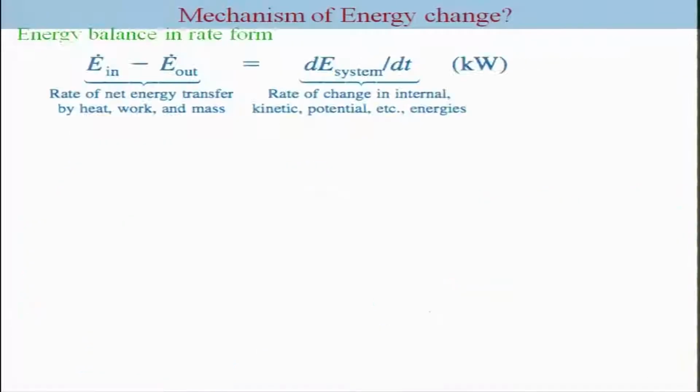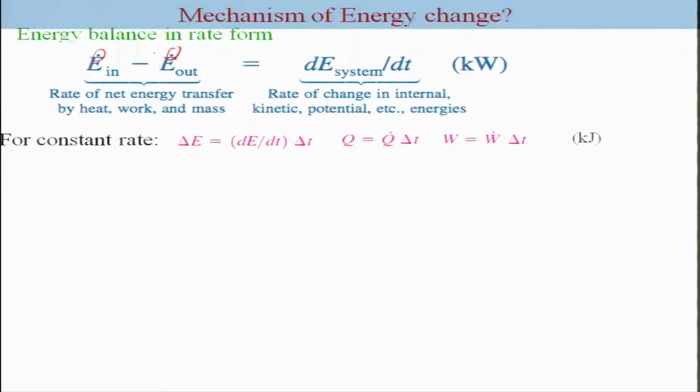One can write this in a rate form. So, this is a rate form expression, we put a dot here, which essentially means for a constant rate, you can find delta E by multiplying this expression by delta t.